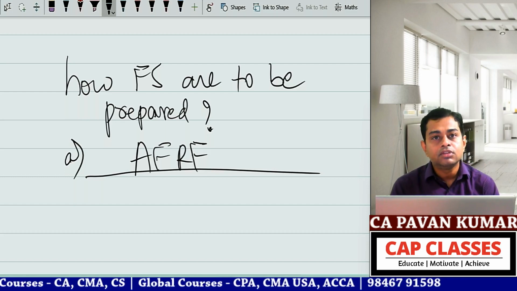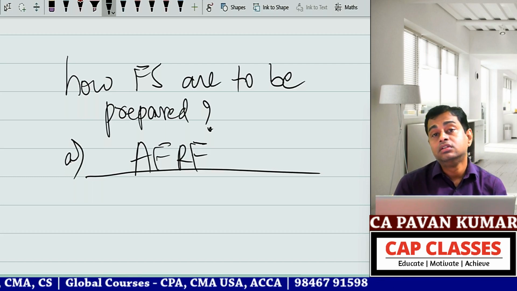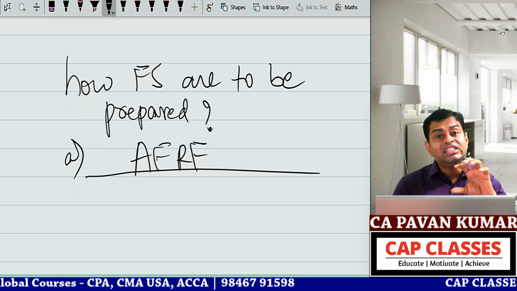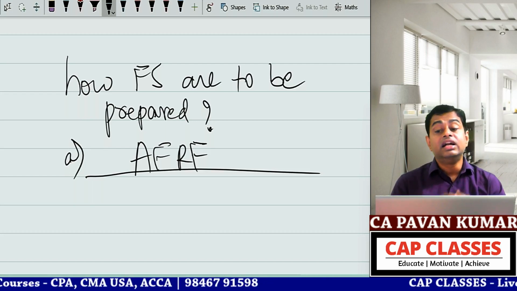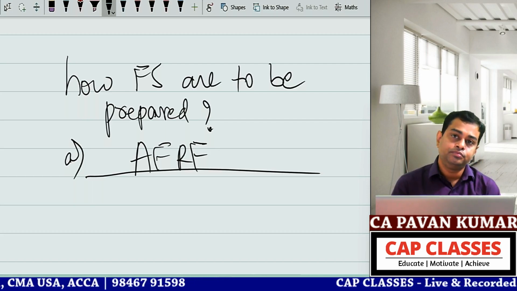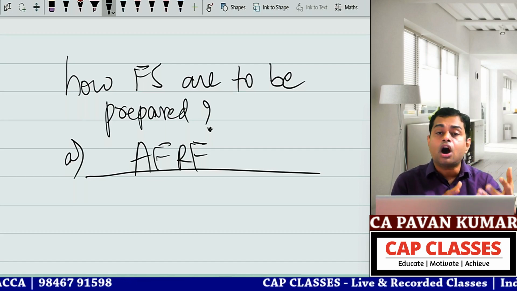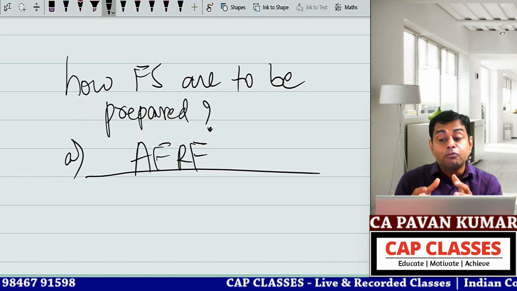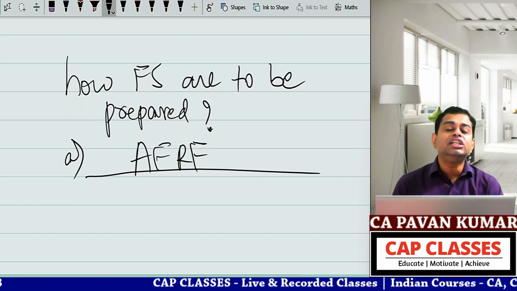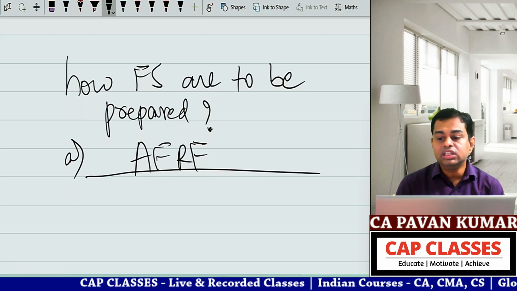What about banks? What about insurance companies? What about electricity generation companies? What about other entities? Say, for example, NBFC. So every set of entities have different proformas, different accounting rules, different principles, different applicable law and regulation. For example, if you look at NBFC, more than accounting standards or the schedules, they have to give more weight to RBI guidelines and norms, isn't it? Provisioning is more important. Income recognition is more important. Prudential norms is more important. Yes or no? So these are the things to be considered.